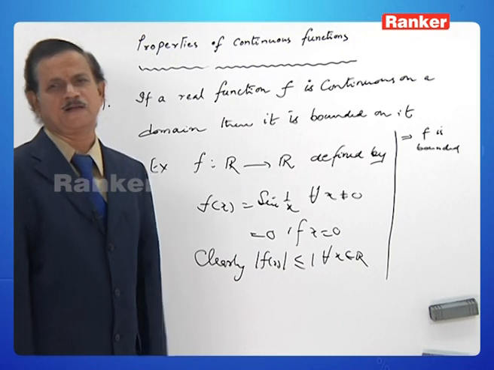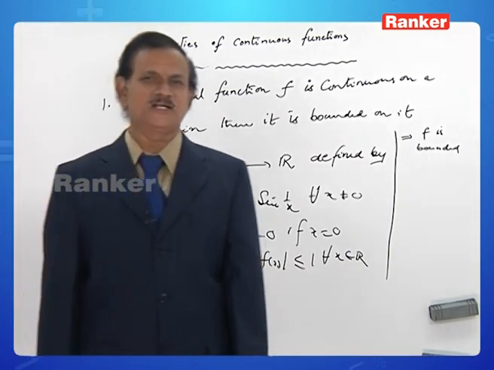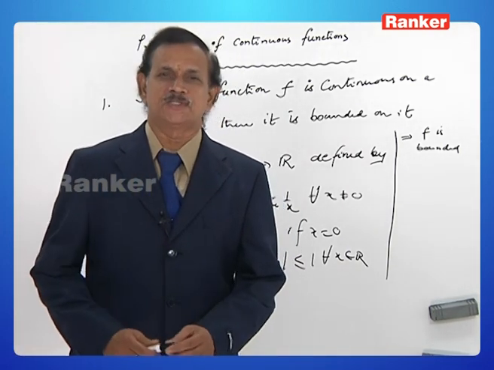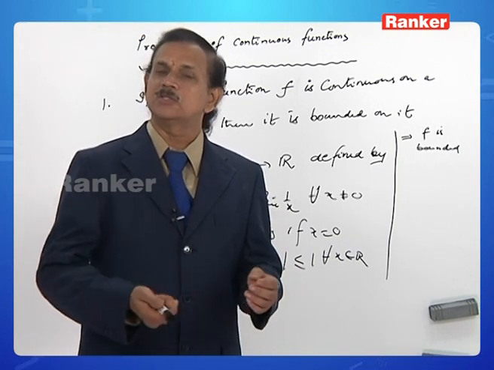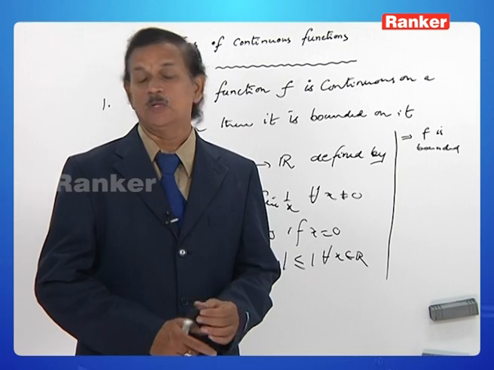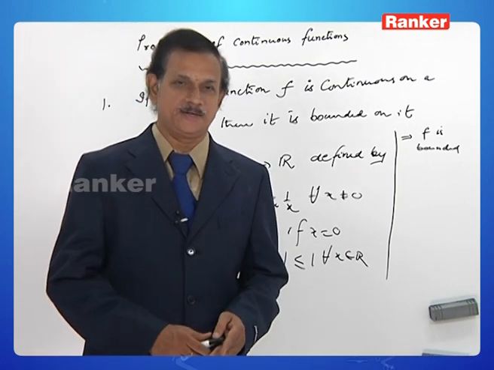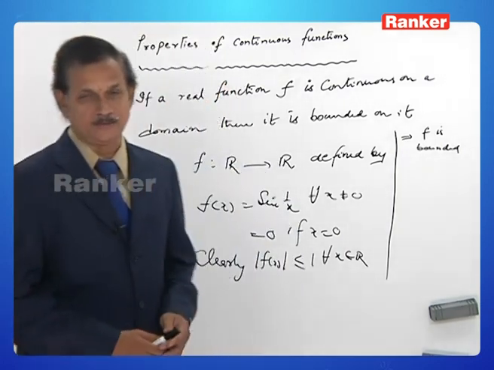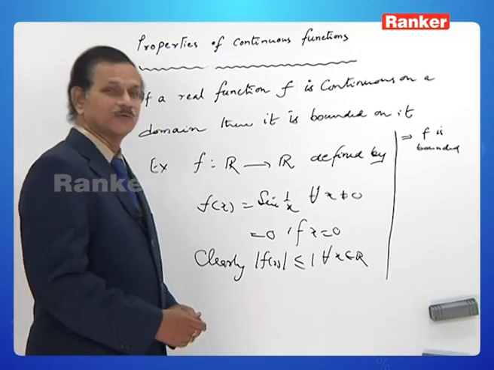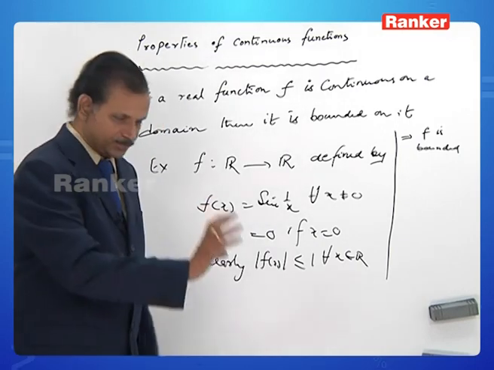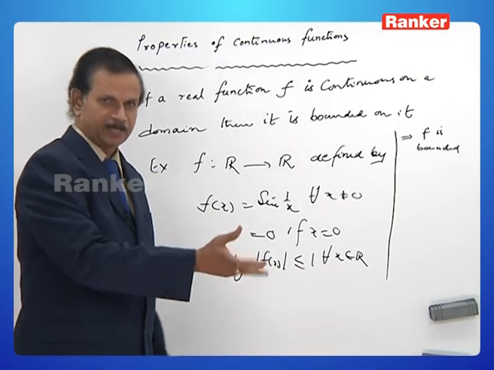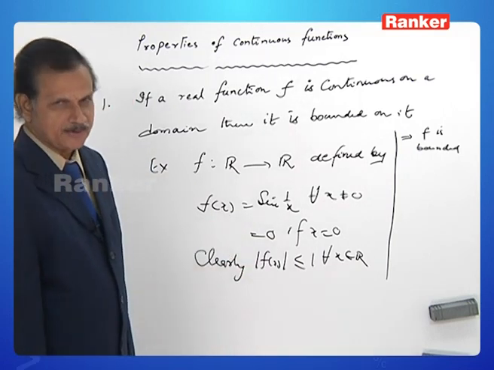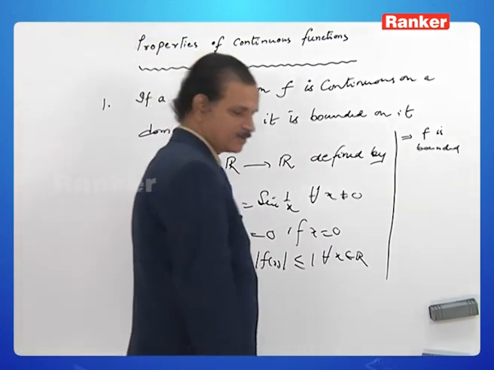There are so many other examples also. Observe the signum function, that is f of x is equal to minus 1 if x is less than 0, 0 if x is 0, and 1 if x is greater than 0. That is also bounded but not continuous. Like that you can give as many examples as you can. Therefore continuous implies bounded, but bounded need not imply continuity. The first property. Second property we shall see.